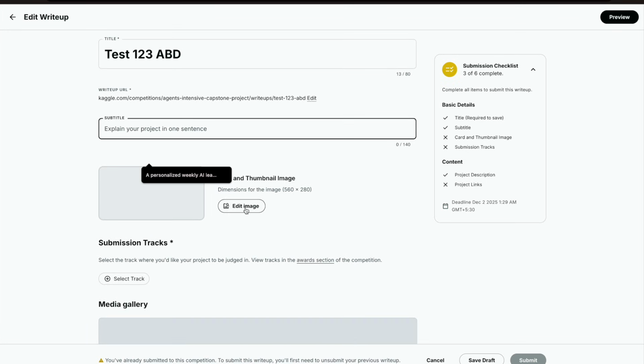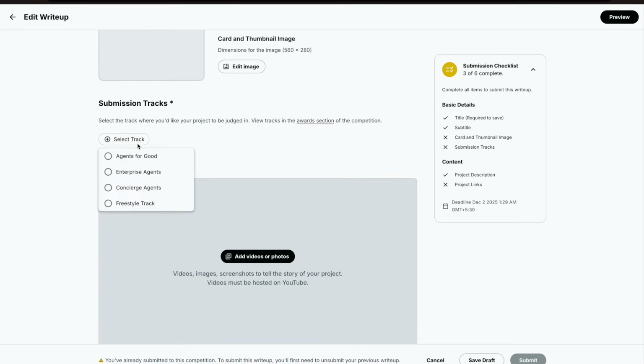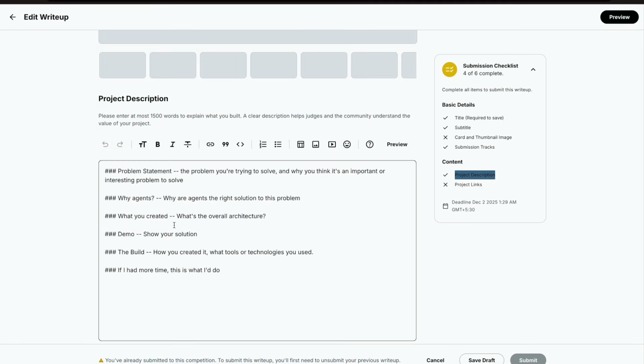Now thumbnail, if you upload something, you will get the same. You have to select the submission track. In my case, I selected this one. So you see, it also got checked. And the project description, it's already filled in. That is why it says this, but you have to start writing about it.